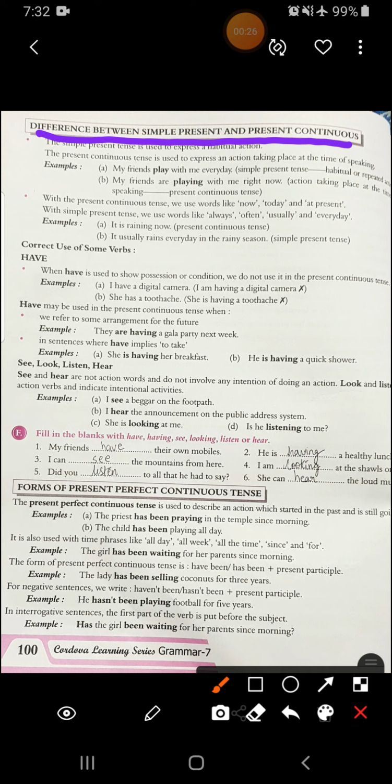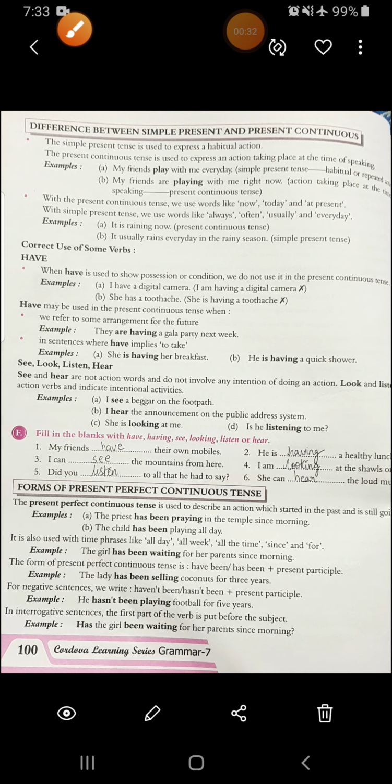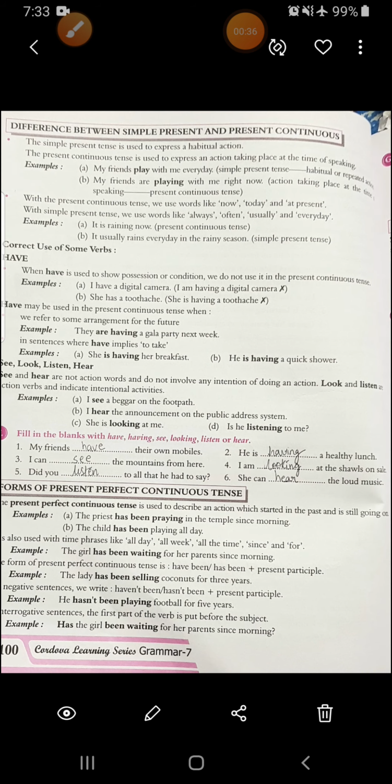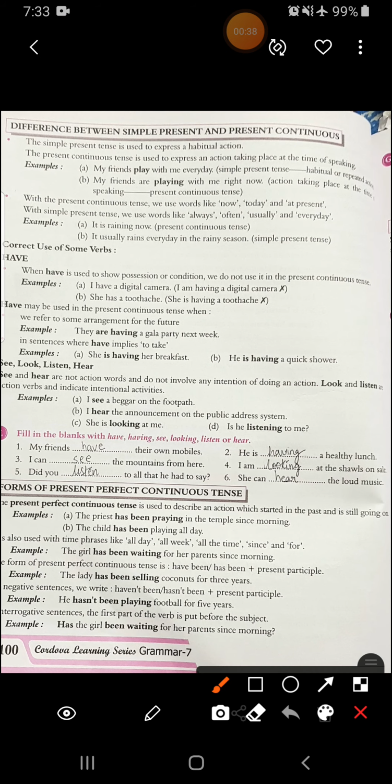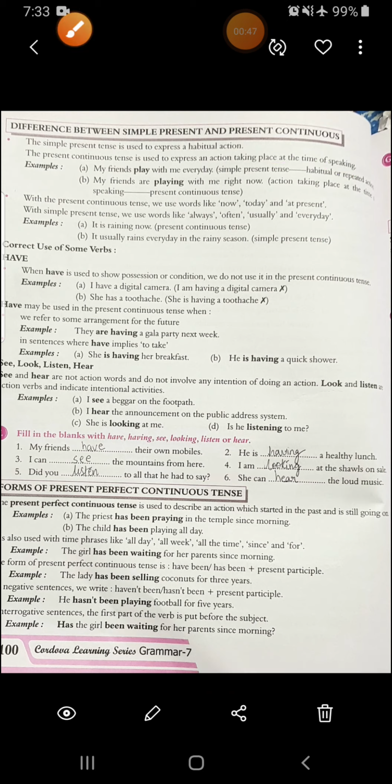So the simple present tense is used to express a habitual action that you do on a daily basis, that is your repeated action. And present continuous tense is used to express an action taking place at the time of speaking, like I am teaching you people right now. Alright. So in this way we use simple present and present continuous tense.